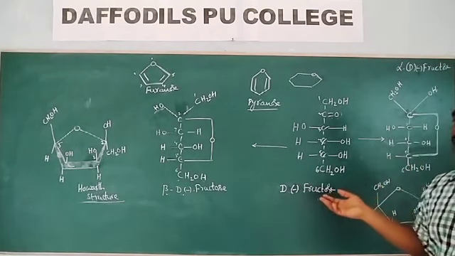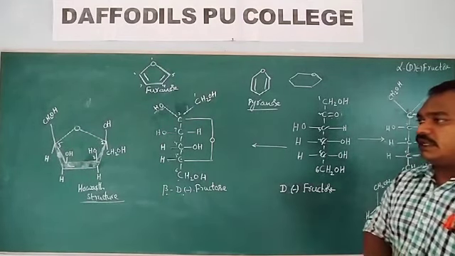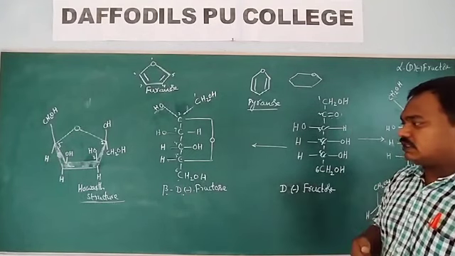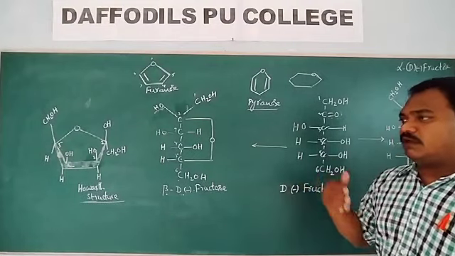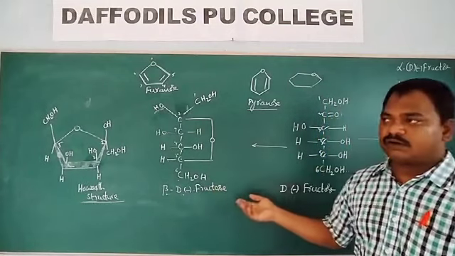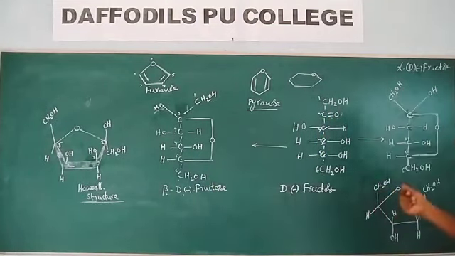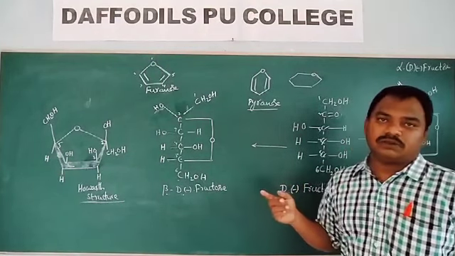Okay, so this is about fructose structure. Okay students, you practice all these structures once again, because they are asking MCQs. They will give you the structure and they will ask you which one represents beta-D-fructose, which one represents alpha-D-fructose, all those things, and they will ask you what is meant by anomeric compound, all those things.